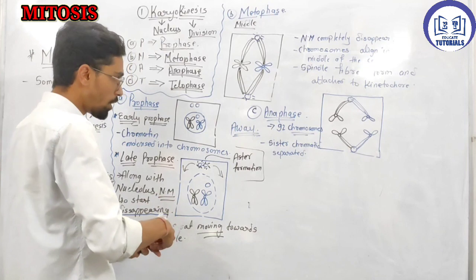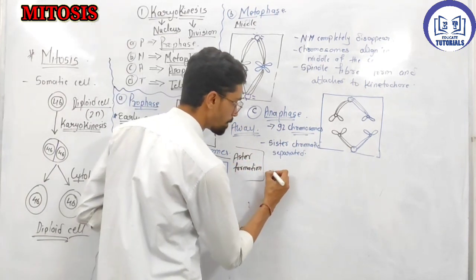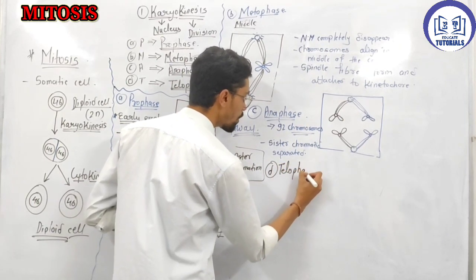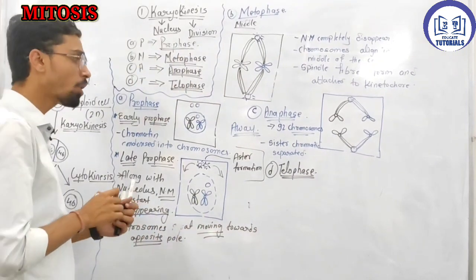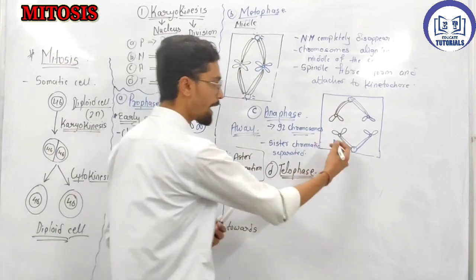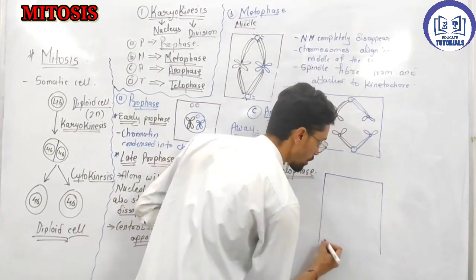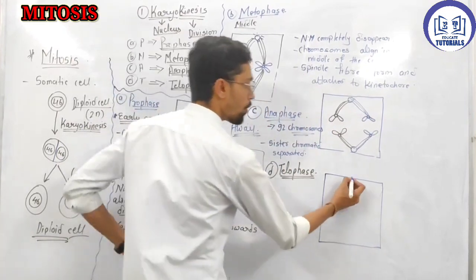Now the last one, which is called telophase. What happened in telophase? In telophase, as I have drawn the structure also, just think of this structure. What happens now?